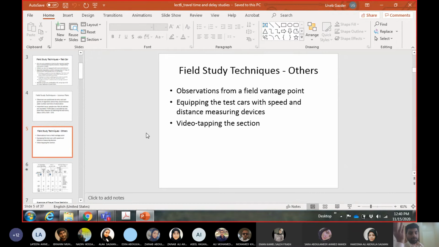With the video, the good thing is if you only took the video for, let's say, 10 minutes, now from the video you can take the travel time of all the vehicles in 10 minutes. So there is no missing data here. In 10 minutes you may have like 200 observations. If you try to do it manually, it is not possible. With video you can replay, you can slow down, you can pause, so the observations can be much easier. But again, you need a point from which the camera can look at the whole segment.